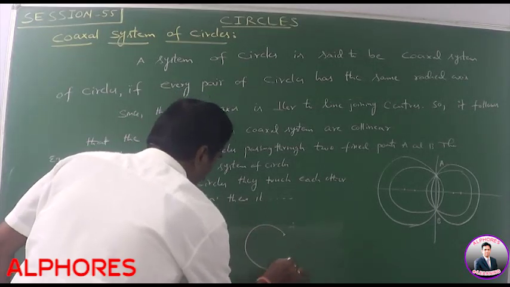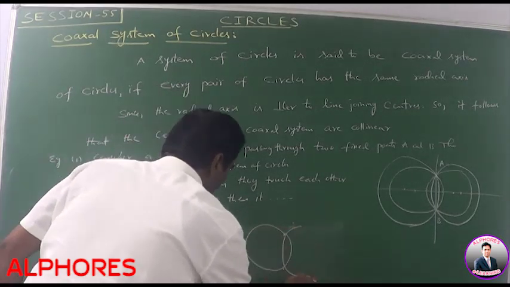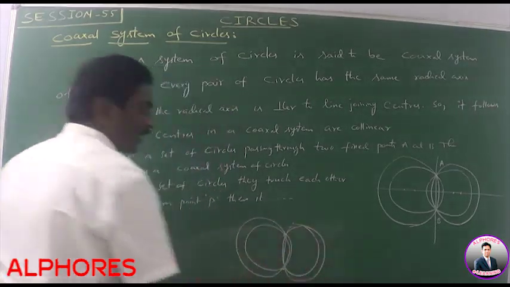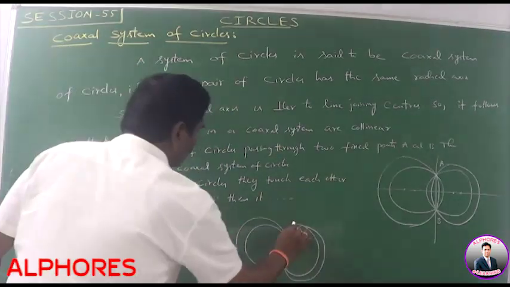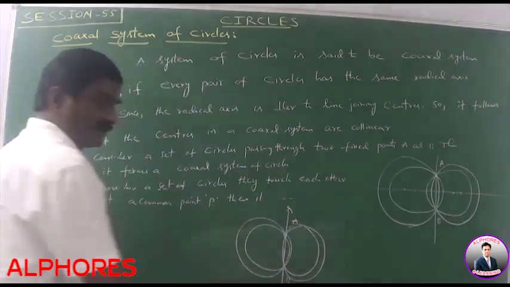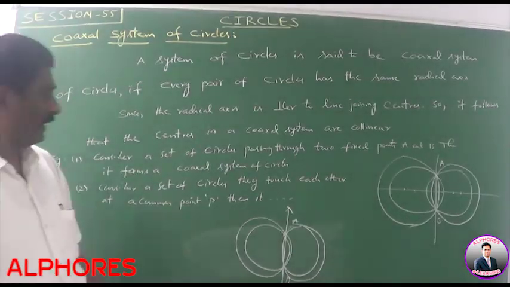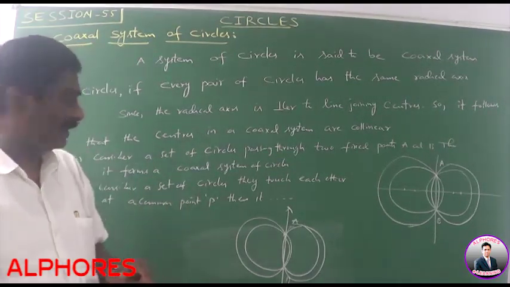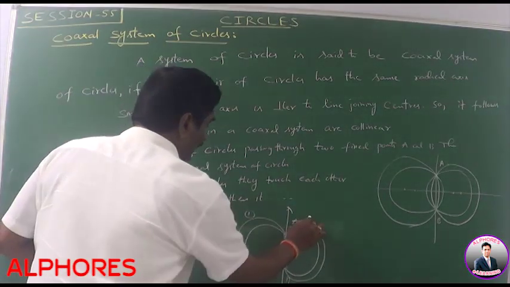Suppose this is one of the circles passing through AB. This is another circle passing through AB. This is another circle. We can have an infinite number of circles. Here, what is AB? AB is nothing but the common chord. If two circles are intersecting, the common chord is equal to the radical axis. Suppose this is circle 1 and circle 2.